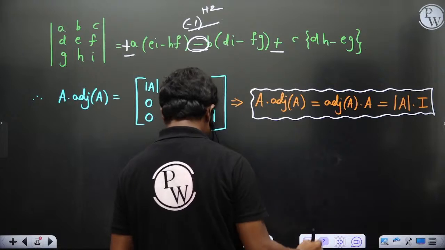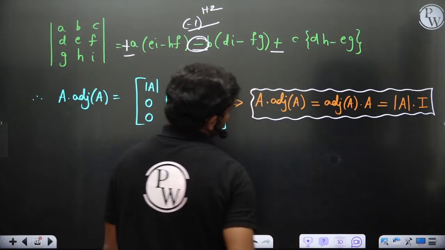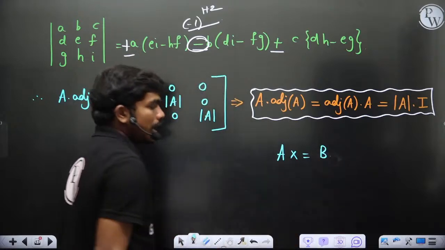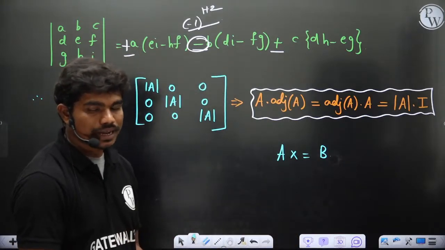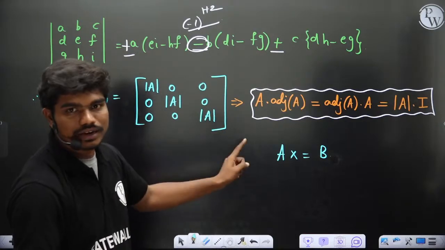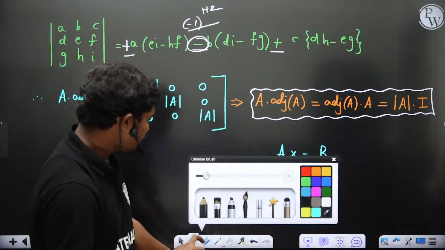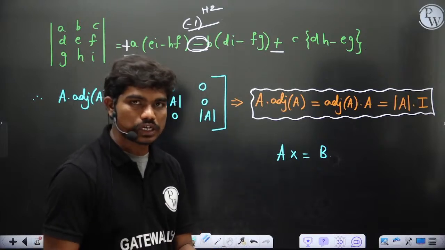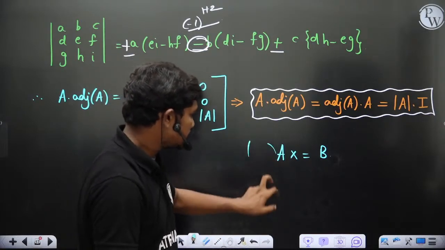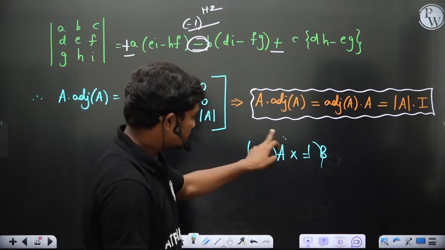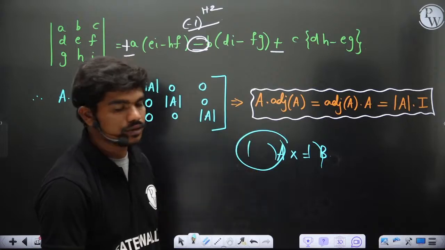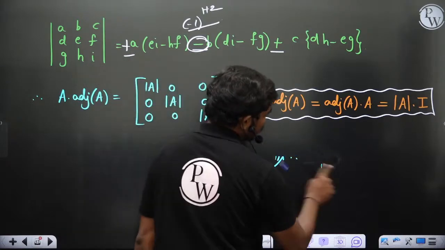So let's say I have a system like AX equals B. Calculating A inverse is very troublesome, to be frank, because you have to calculate the adjoint and then divide everything. But if you somehow get this adjoint matrix and multiply it on both sides, this term will give you an identity matrix with a scalar multiplication, which is det A. Now let's understand something.